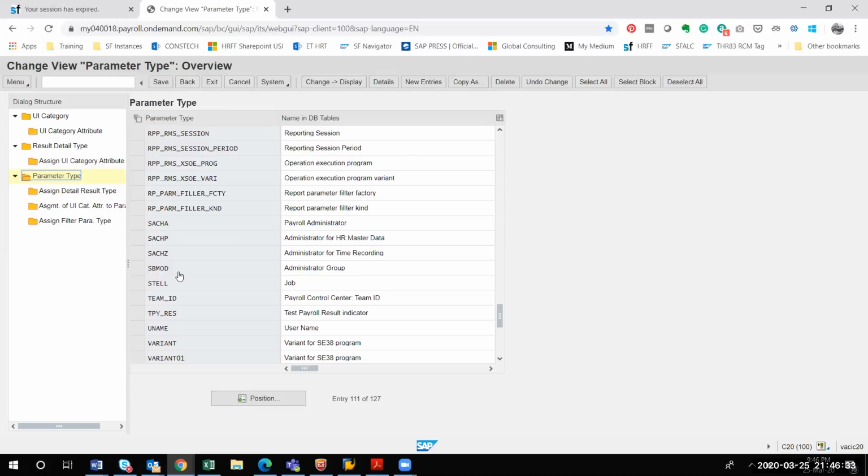Okay, so whenever you are running any transactions in the PCC, in the SuccessFactors side, payroll control center front end, it will trigger those transactions, and it will read the parameter. Suppose yesterday for that reason I was asking for variant and all, which program. Okay, so whenever you're running a program, it will execute that particular transaction automatically, and it will read whatever variant you have created. Okay, so standard variant, and after that it will consecutively run that. So those details I'll be taking one session for you later on. Okay, so for the time being, you just read through this, and you complete that 3.1 section, then I'll explain what things are required.